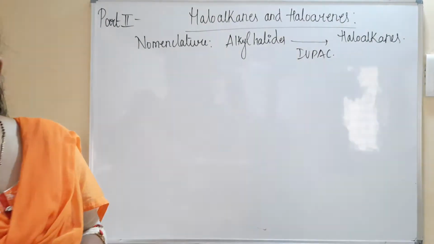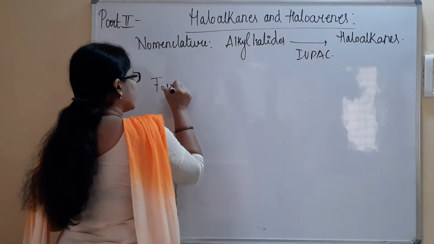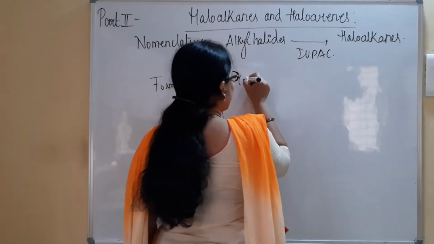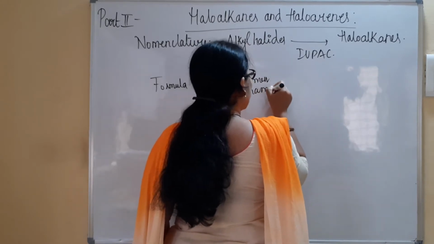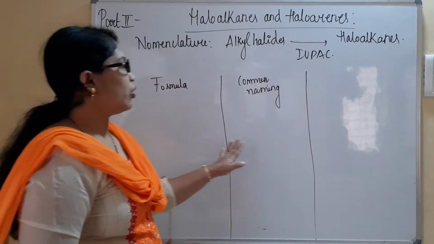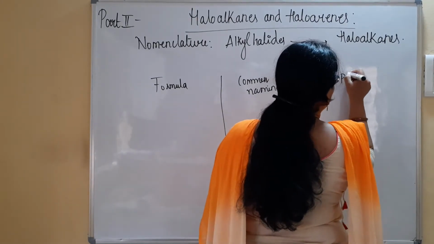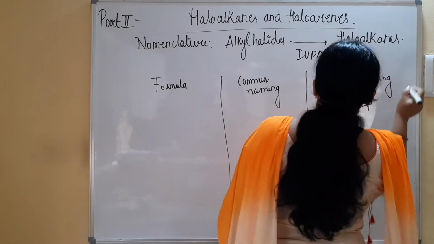Make 3 columns: formula, common name, IUPAC name. Formula is the first column. Common naming is the second column. Third one is IUPAC naming of compounds. Fine.